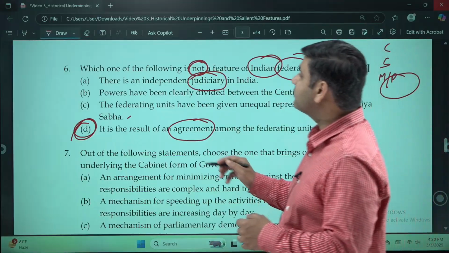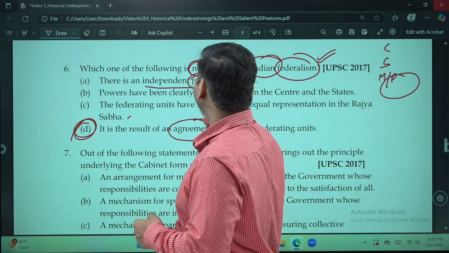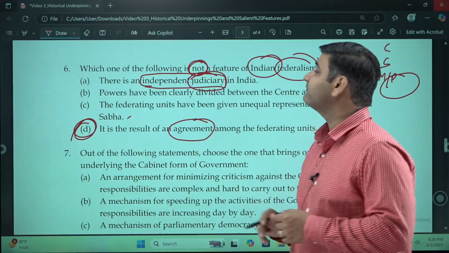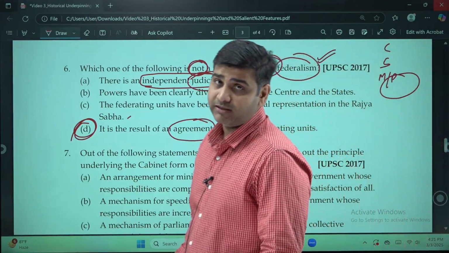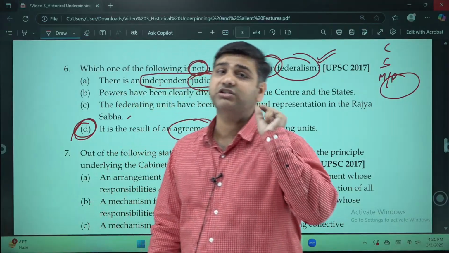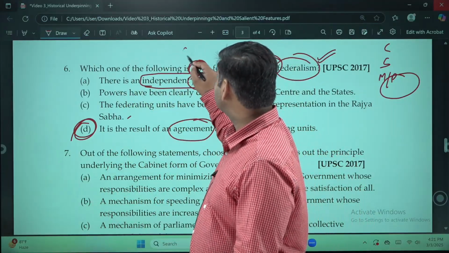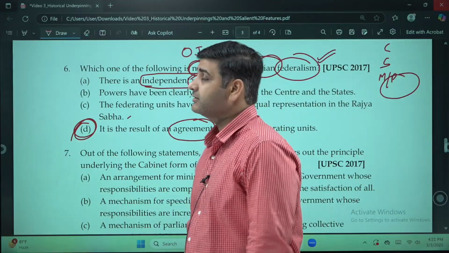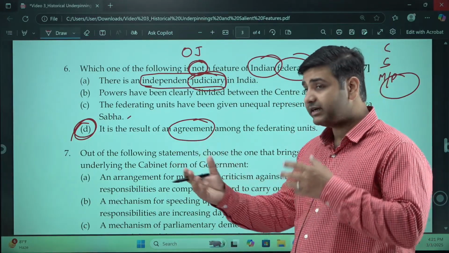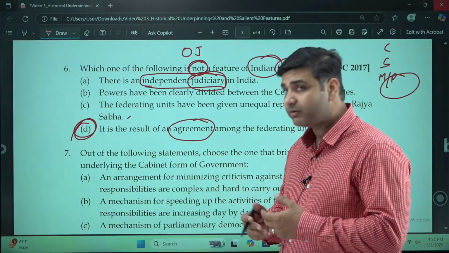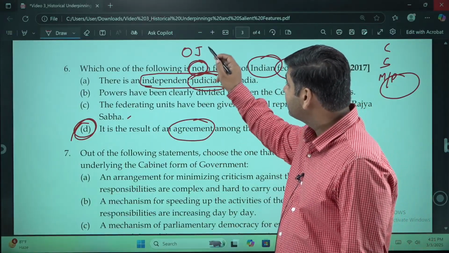To an extent, we can also say that having an independent judiciary is important in a federal government. Why? Because if there is an independent judiciary, the original jurisdiction of any dispute between the center and the state government or between two state governments lies with the Supreme Court.